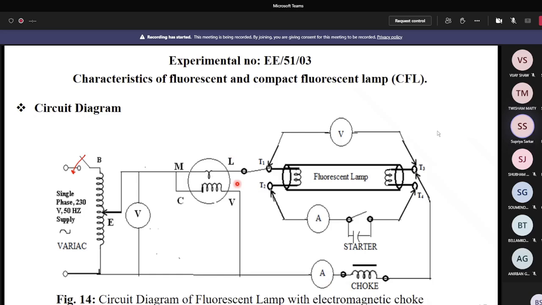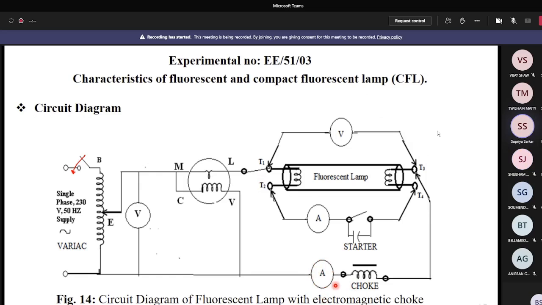Okay, so here you can see abrupt deflection, and some deflection you can also follow in V, but it is very less. But basically you can follow the abrupt deflection in the ammeter which is connected with the starter, as well as in the wattmeter also. Okay, so now the ammeter connected with the choke, here you can see also.